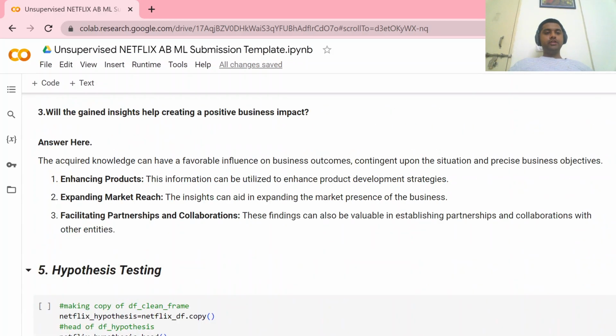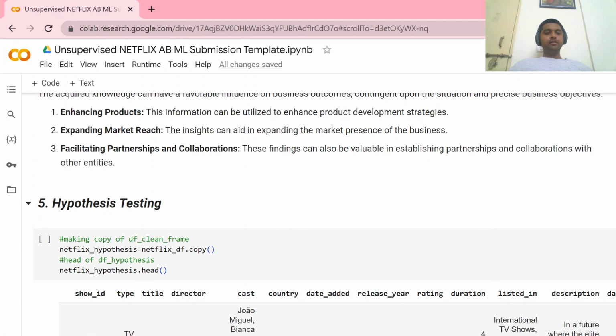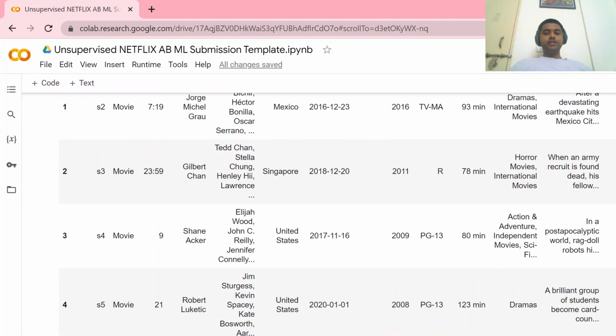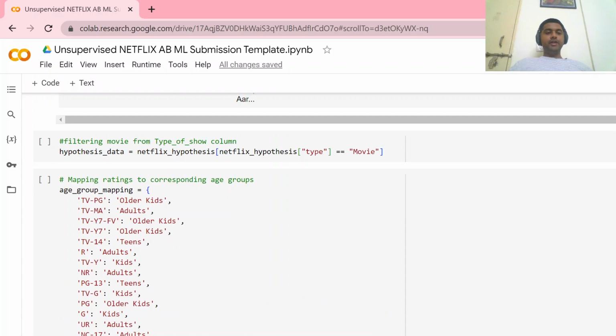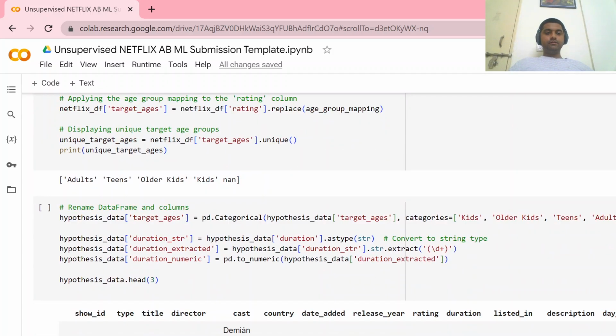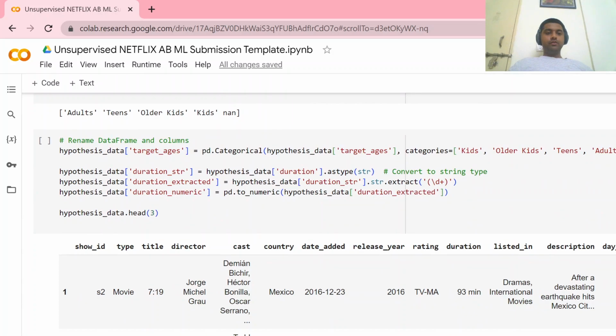This is the hypothesis testing we had done. In the hypothesis testing, first of all, these are the ratings we had discriminated according to four groups: teens, kids, older kids, and adults.